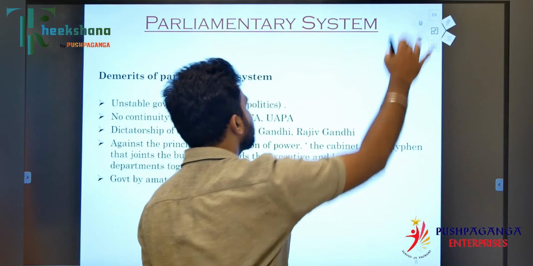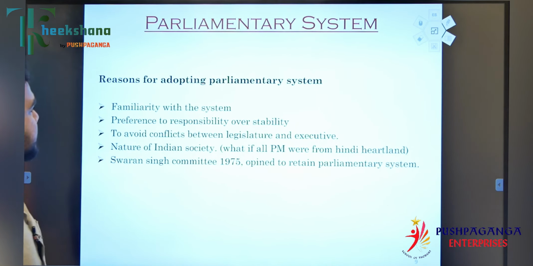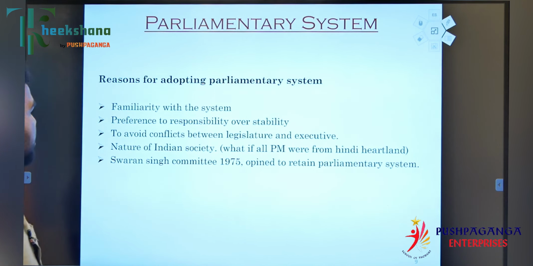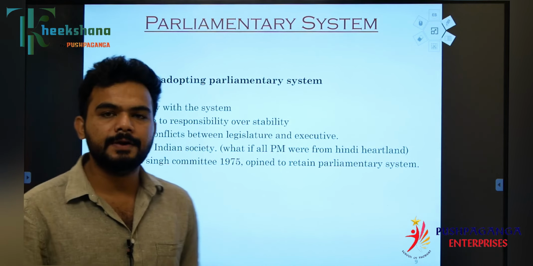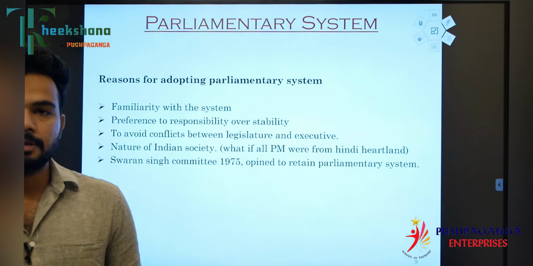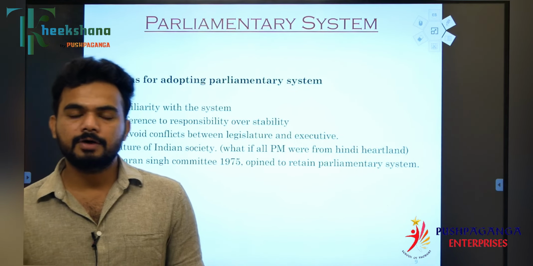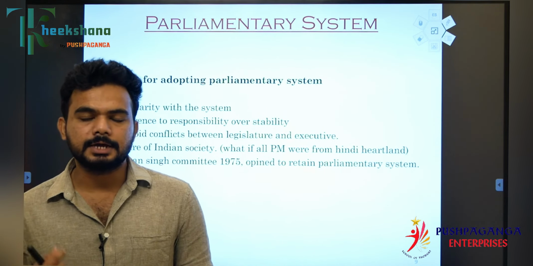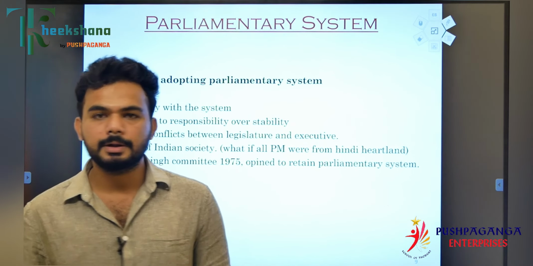A few points are the demerits of the parliamentary system. Now, these are the reasons why we chose the parliamentary system over the presidential form of government. One thing is the familiarity with the system, because for more than 100 years we were with the British Parliament. Under British control, we were very much with the British parliamentary system. So many of the leaders felt that rather than shaking hands with an unknown government, we shall go with the parliamentary form of the government.